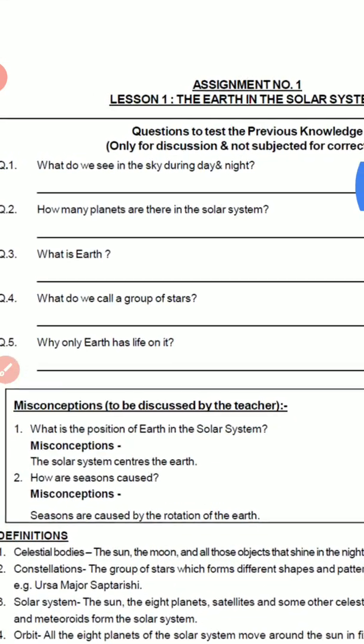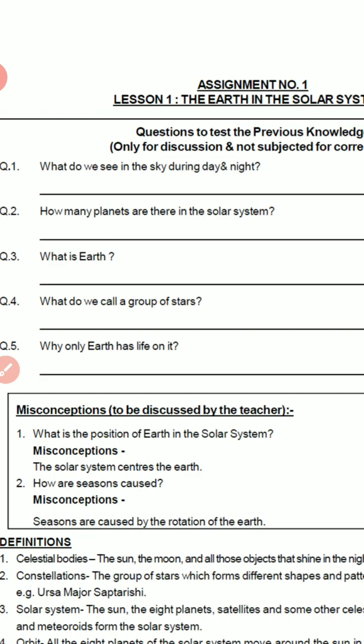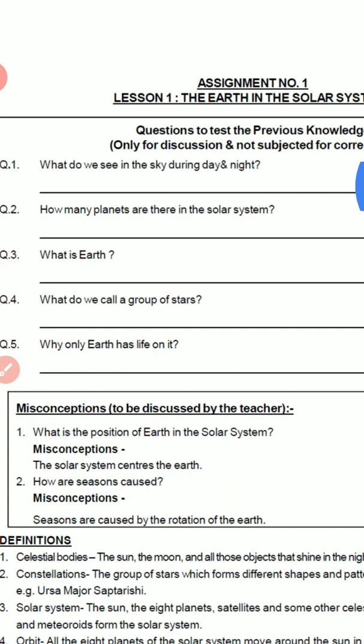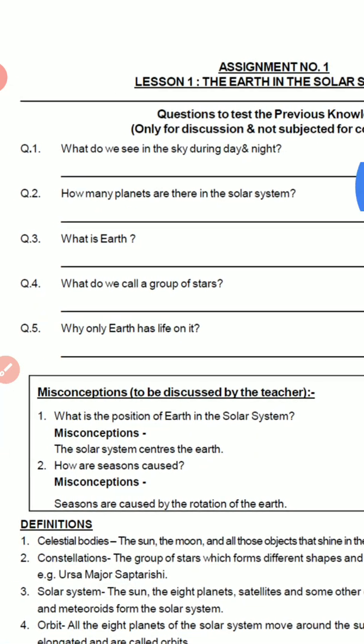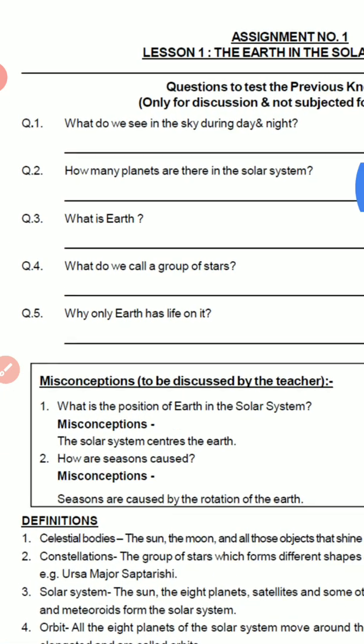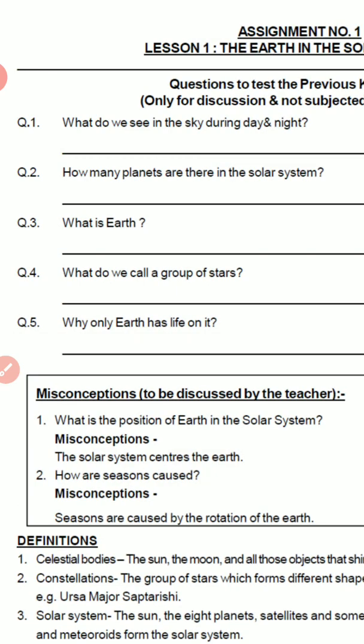Question number 1. What do we see in the sky during day and night? During day and night, we see various celestial bodies like the moon, stars, asteroids, and meteoroids. Question number 2. How many planets are there in the solar system? There are 8 planets in our solar system.